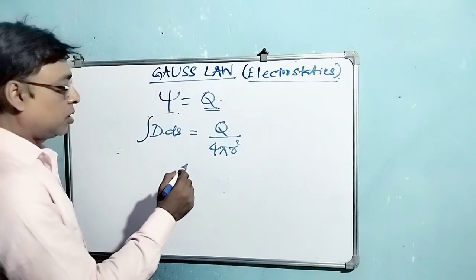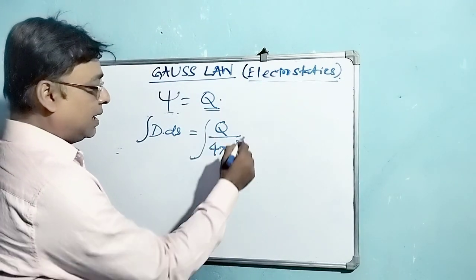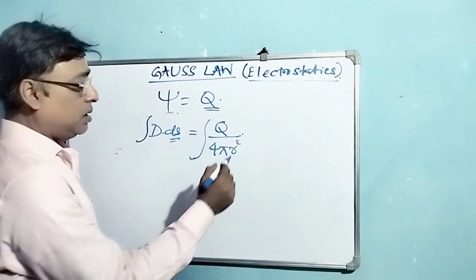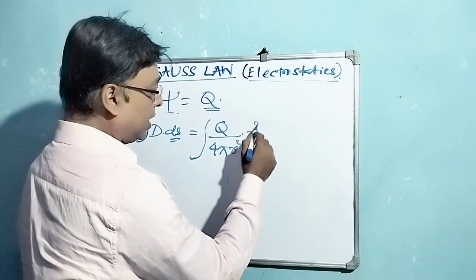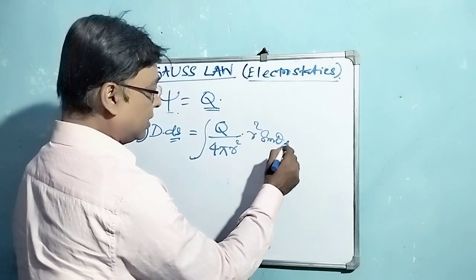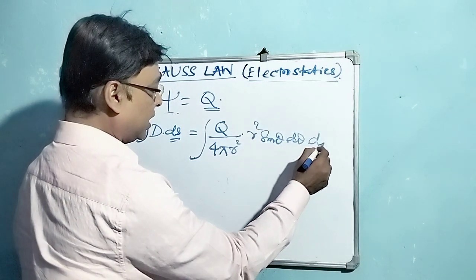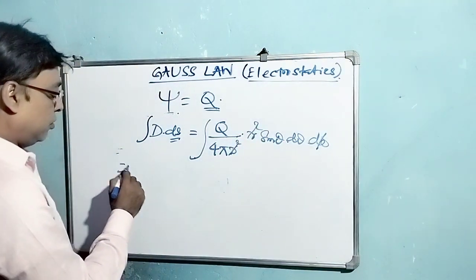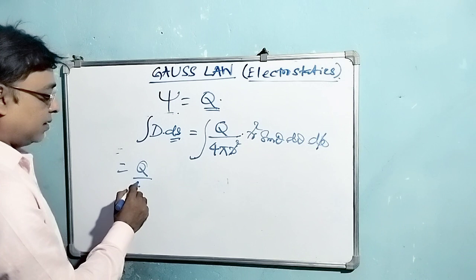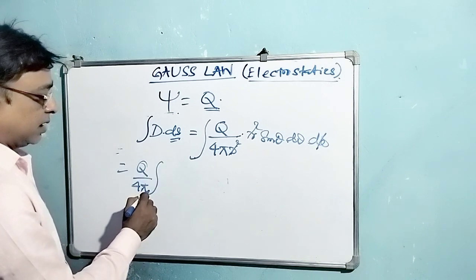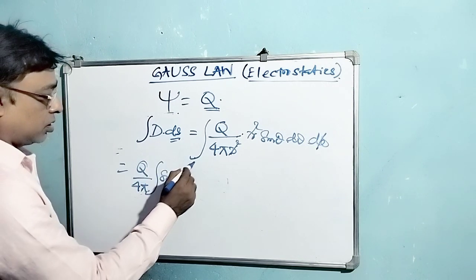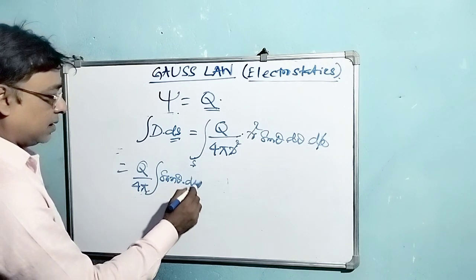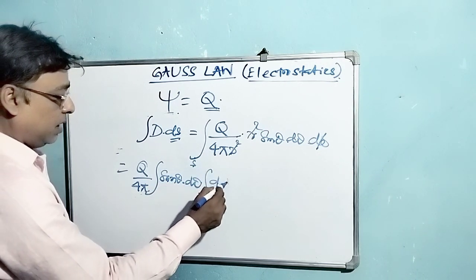And dS, for a spherical coordinate system, can be represented by r square sine theta d theta d phi. Now r square can be cancelled, so it will be Q by 4 pi, as this is a constant it can be taken out, times the integration of sine theta d theta and d phi.